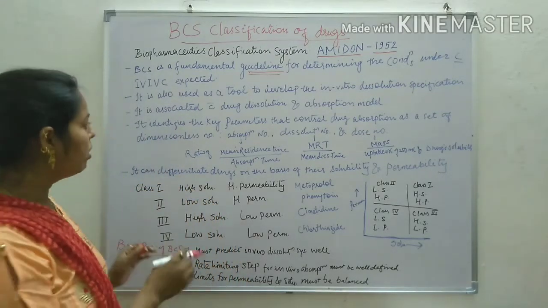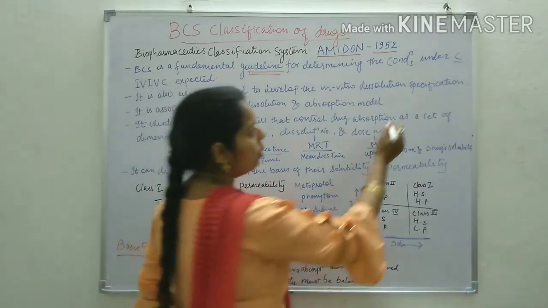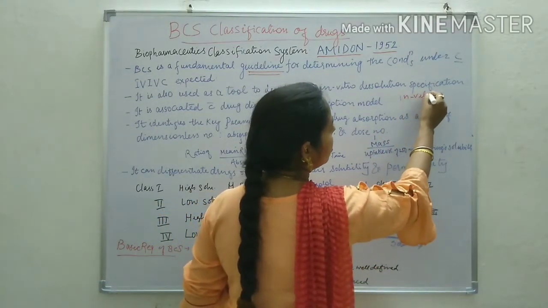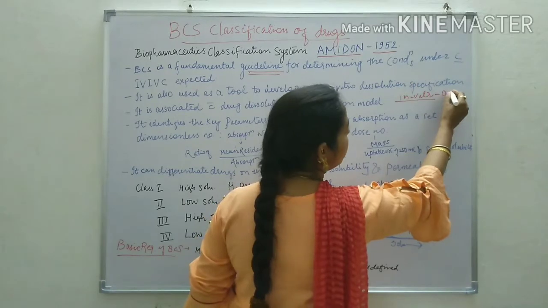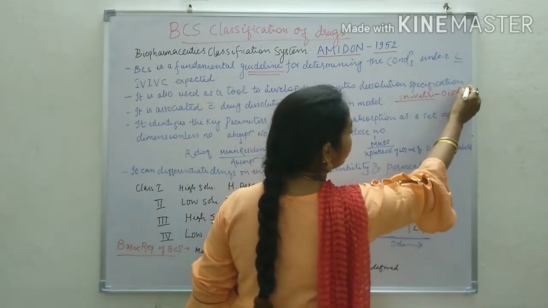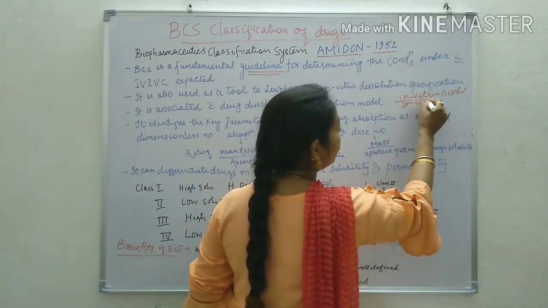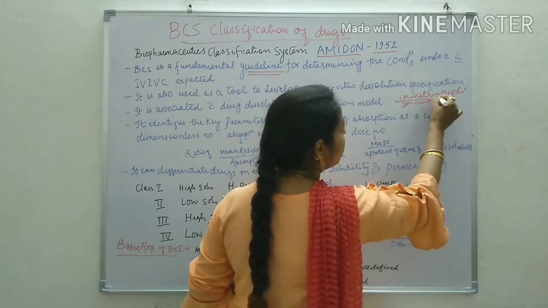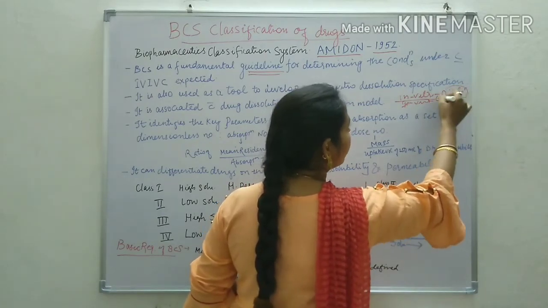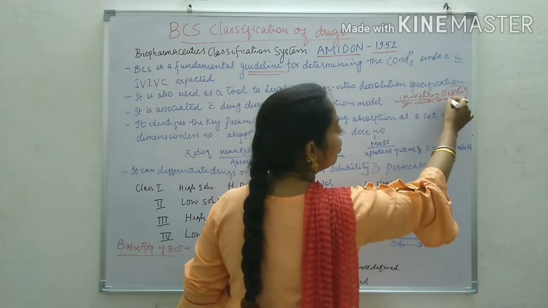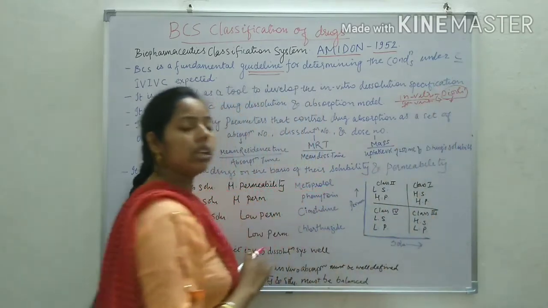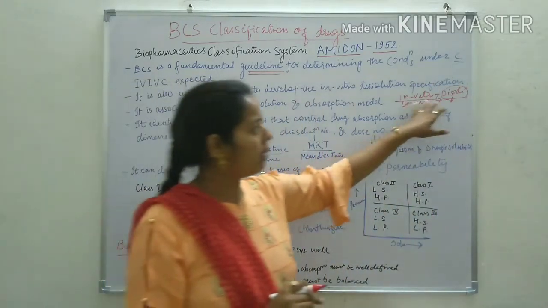It means in vitro we find the dissolution behavior or dissolution rate of the drug, and in vivo we predict that the behavior of this dissolution would be the same as the in vivo parameters.